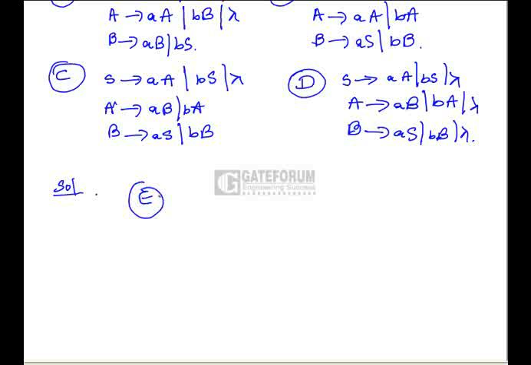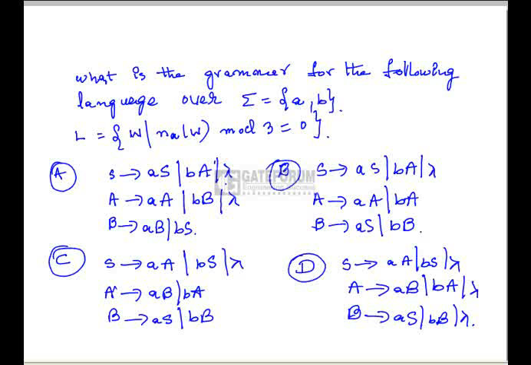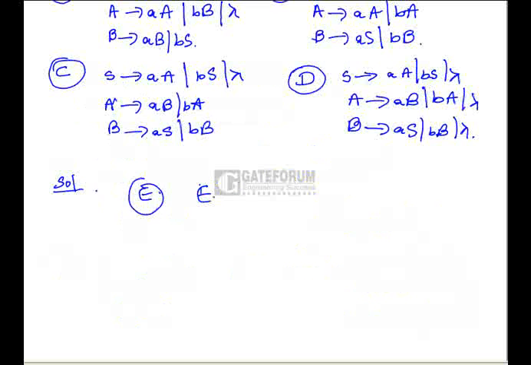Actually in the options, lambda is nothing but epsilon. That is, it is a null string. It is a representation of a null string. We can have different notations for epsilon: epsilon, cap, lambda. These are all the notations for the strings which are of length 0.